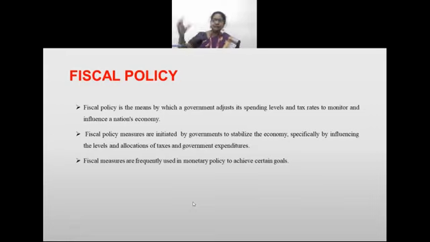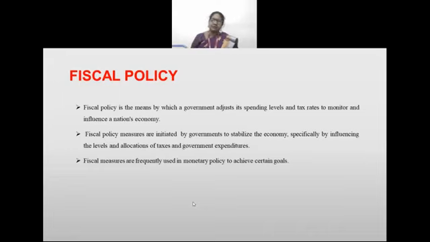So suddenly, when the inflation goes up, immediately they will get it back. That is, the expenditures will get reduced. So these adjustments and the way of tax rates come under this fiscal policy.